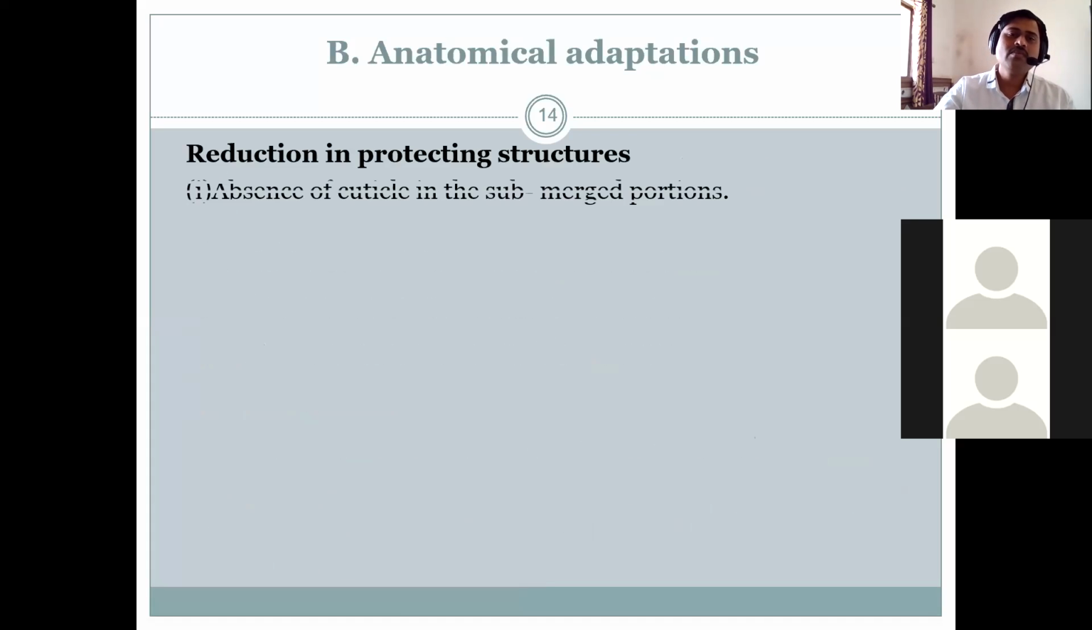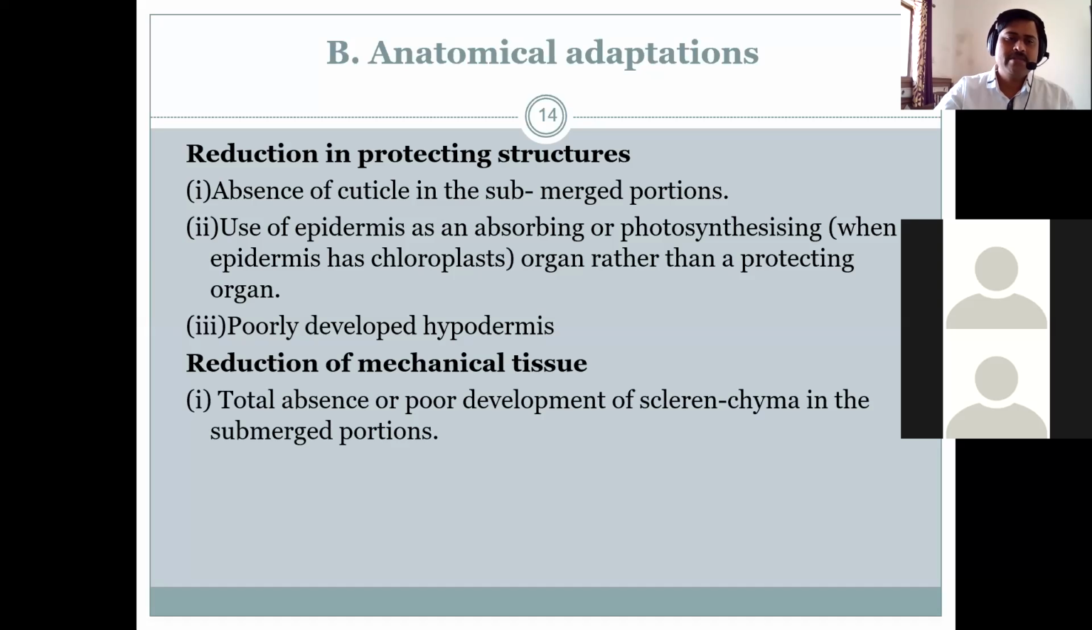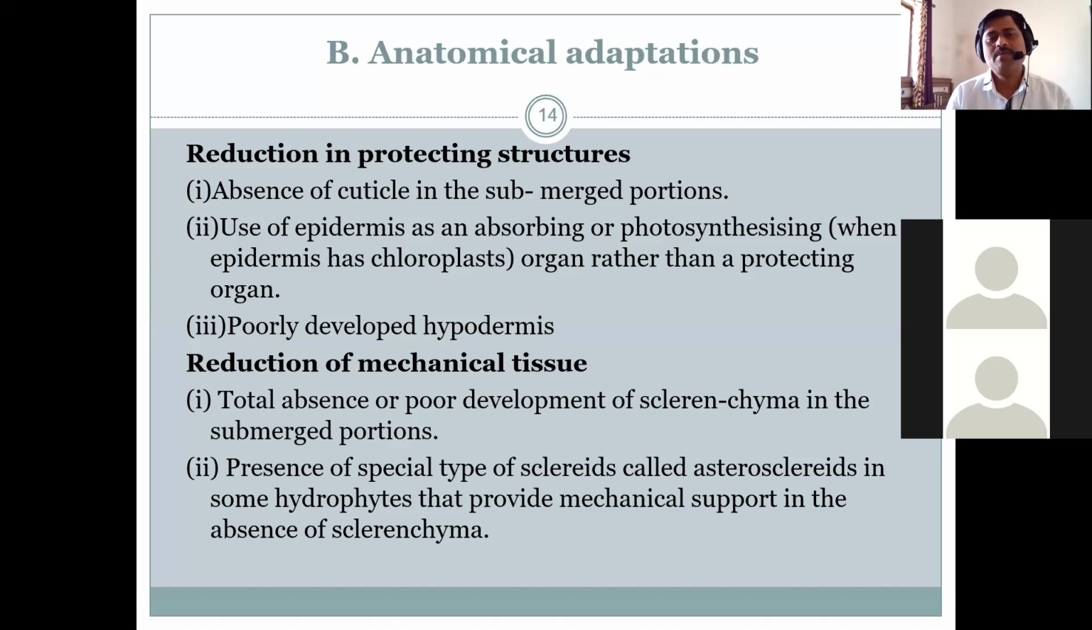So reduction in protecting structure, this is one of the important anatomical adaptations, that is the absence of cuticle in the submerged portions of the plant, and use of epidermis as an absorbing or photosynthesizing organ rather than a protecting organ. Epidermis चा रोल हा photosynthesizing organ आहे, because it has large amount of chloroplast. Originally epidermis मध्ये chloroplast नसतो. In case of mesophyte, chloroplast is located in the spongy parenchyma and palisade parenchyma, but in case of the hydrophyte, epidermis is also greenish, so it has chloroplast, so it functions for photosynthesis.